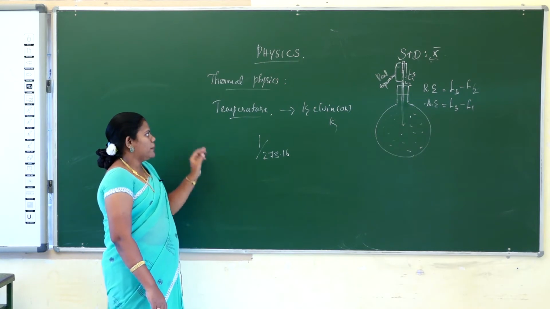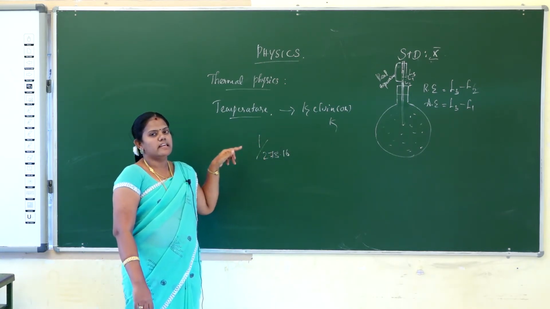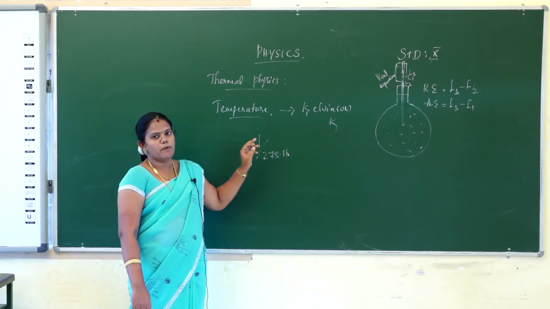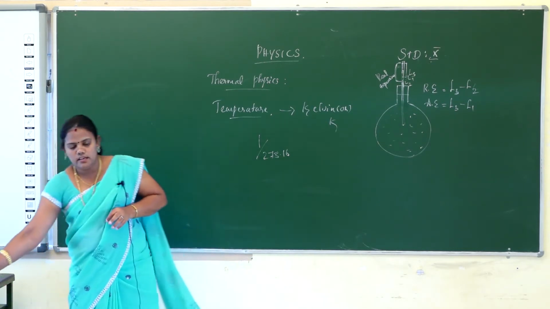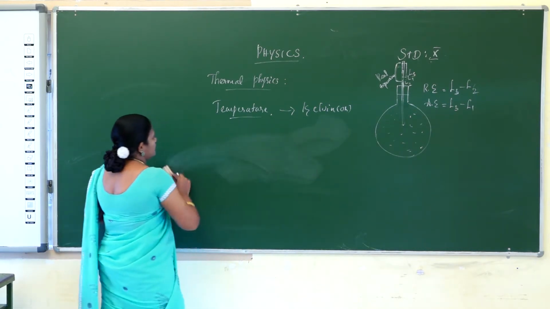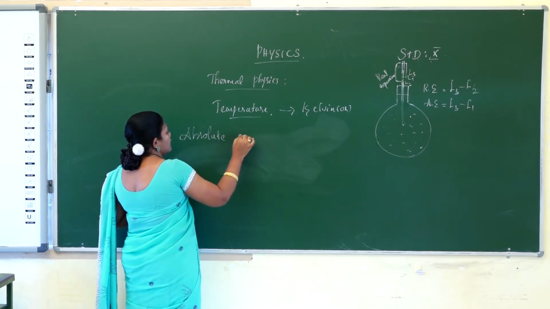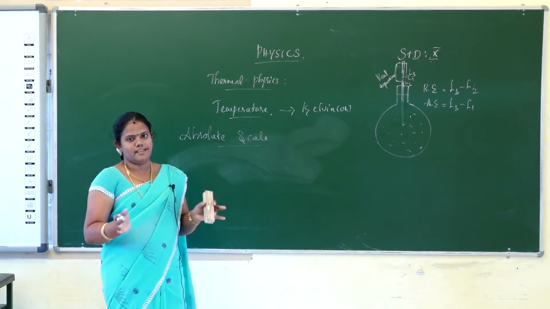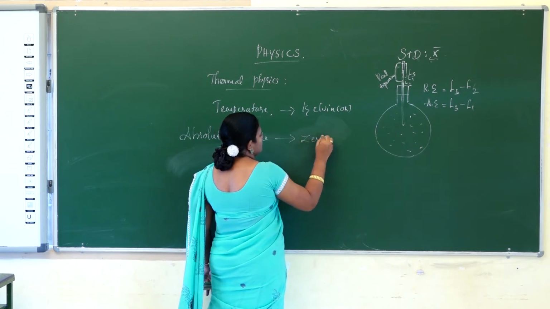So the unit of temperature is Kelvin. How to define the Kelvin? The Kelvin is the fraction of the temperature of the triple point of water. Okay, so that is temperature. Next we will go for absolute scale, or absolute zero. Absolute zero is nothing but 0 Kelvin.